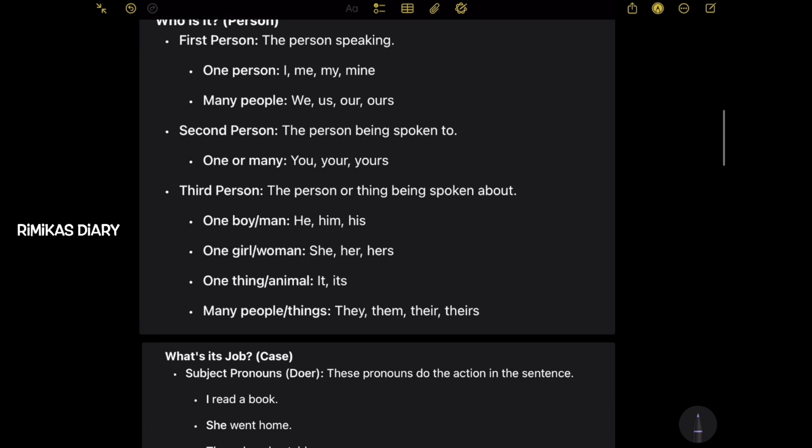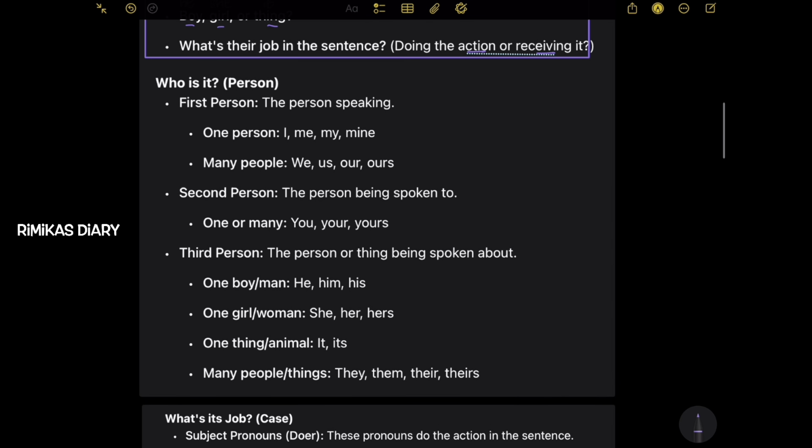This is classified as 3 types: first person, second person, and third person. First person is the person who's speaking. For one person, I, me, my, mine. For many people, we, us, our, ours.